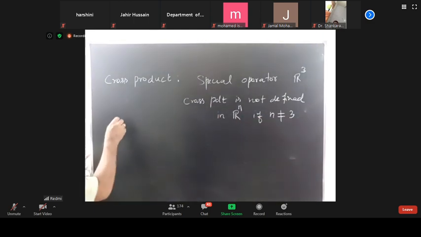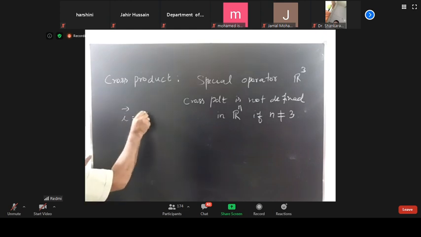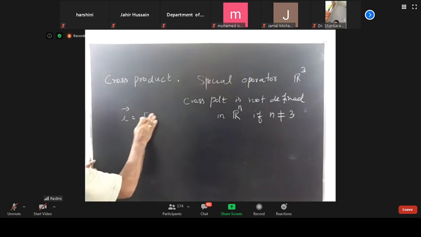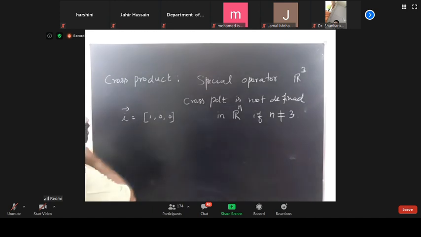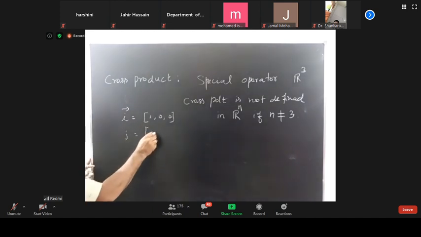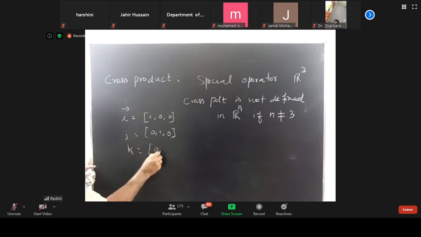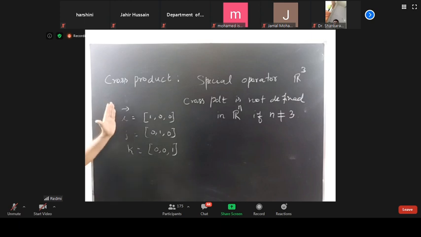Here I can take special vectors: I vector is 1, 0, 0. J is 0, 1, 0. K is 0, 0, 1. So this is only in R power 3. This is a special operator defined only on R power 3.